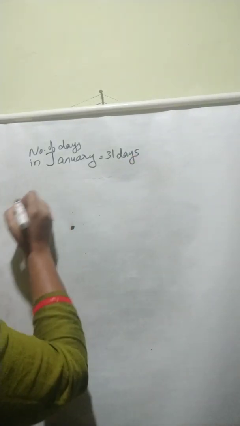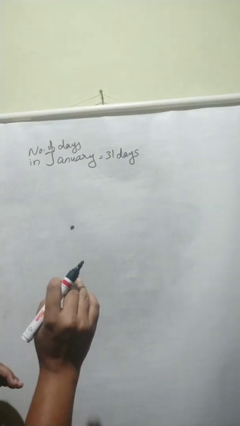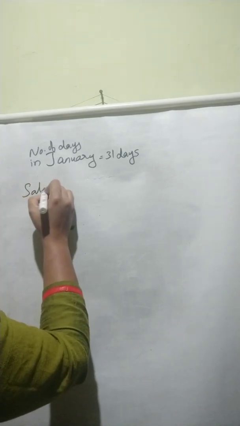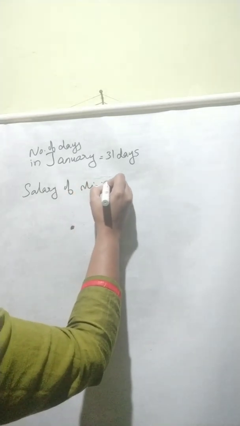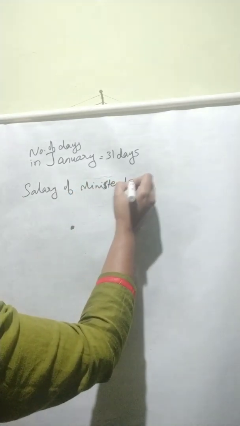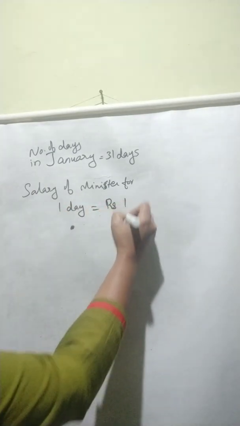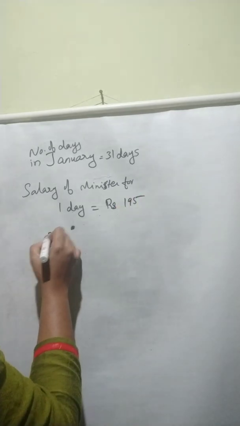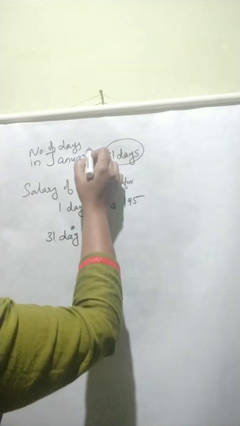So, salary of minister for 1 day is equal to rupees 195. Then for 31 days we need to find. Why? Because 31 days are there in January.